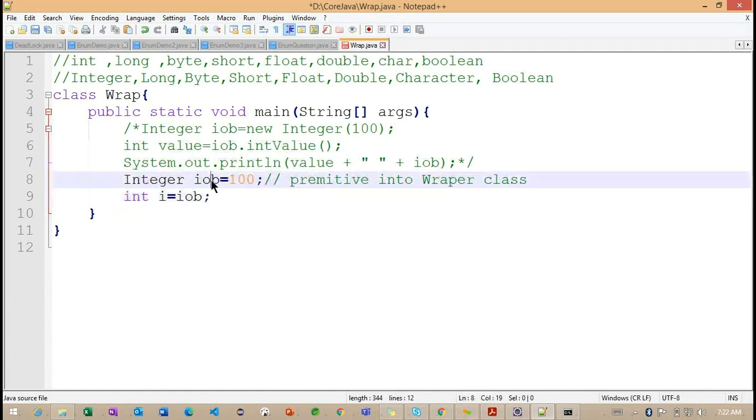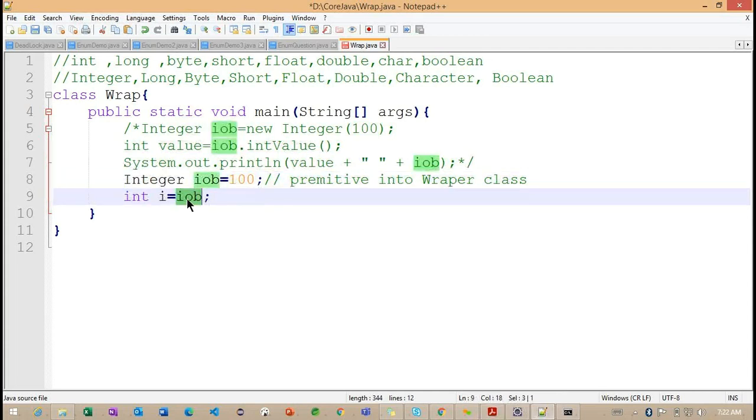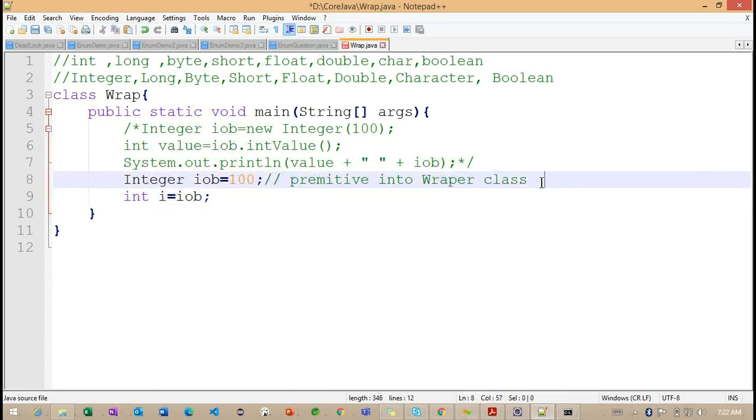int i = iOb. Basically, this is a primitive value, and we converted it into the object type. In the same way, the object value we are converting into the primitive type. Getting the point?